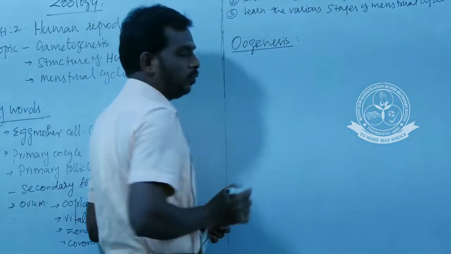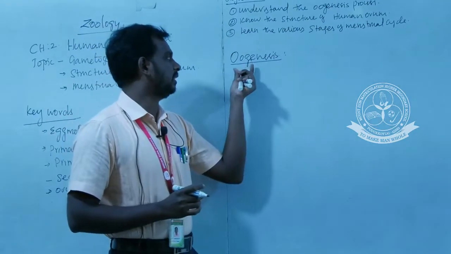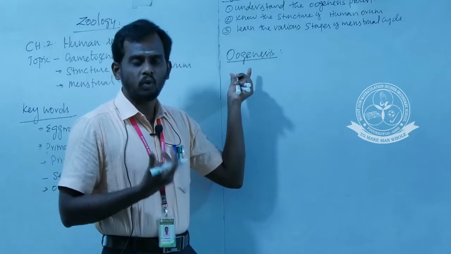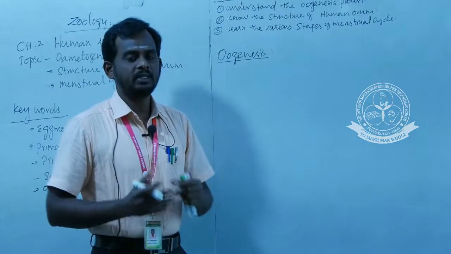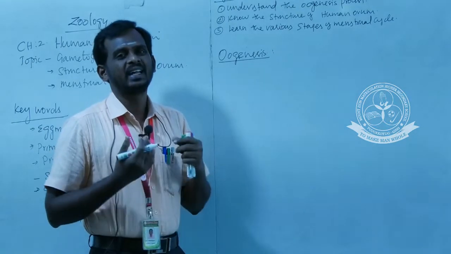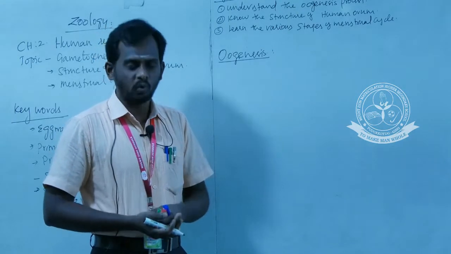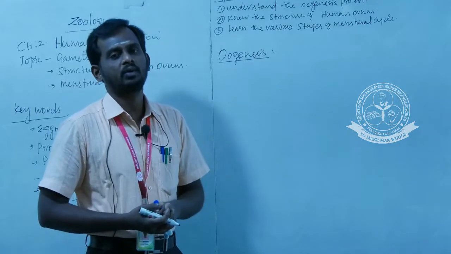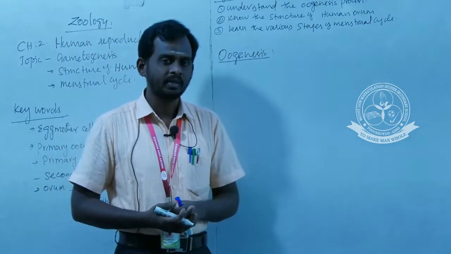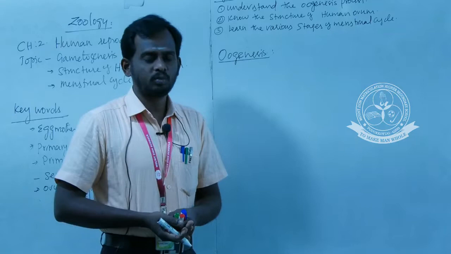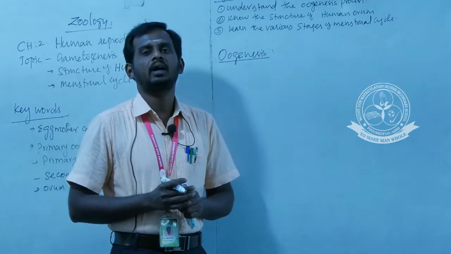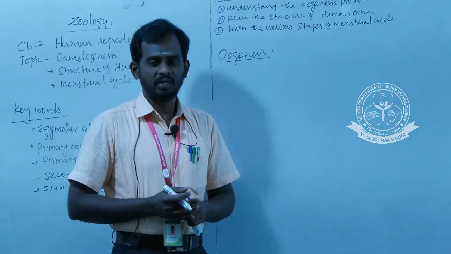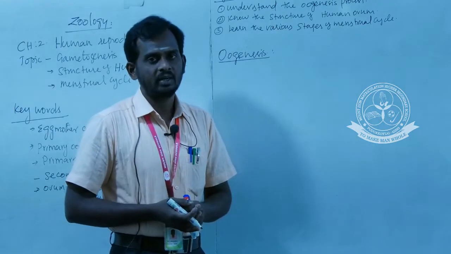So what is meant by oogenesis? Oo here indicates ova or egg. Genesis means formation. So it is the process of formation of egg from the ovary. This process is called oogenesis. Maybe a 2-mark question. If asked in a 2-mark question, you write: the process of formation of egg or ova from the ovary is called oogenesis.